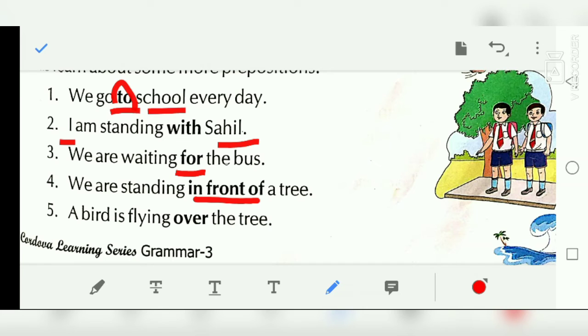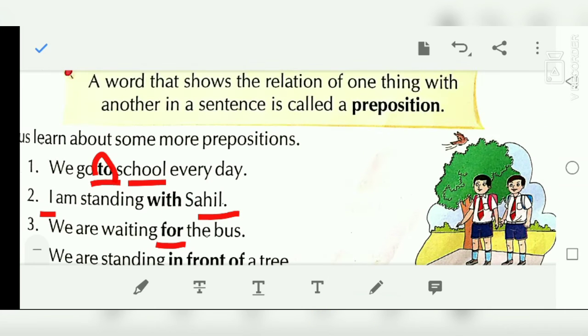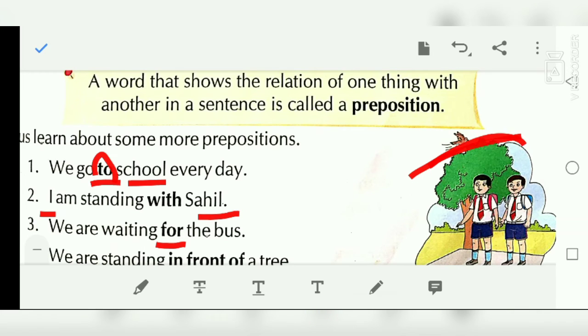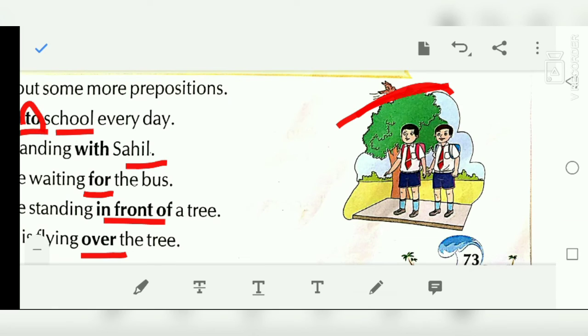A bird is flying over the tree. So where is the bird flying? You can see in this picture, a bird is flying above the tree. Okay, what do you mean by this? Over indicates a movement, that the bird is moving over the tree, from one side to another. Then we use over. Okay, now see this next page.